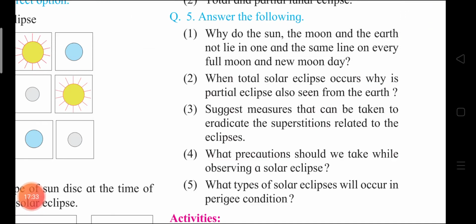Children, the answer is the types of solar eclipses that will occur in perigee condition are total and partial. Okay, children.